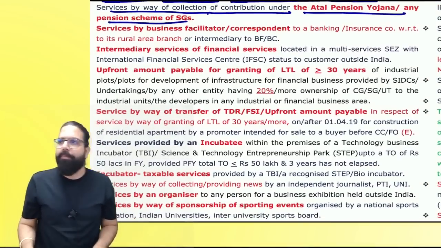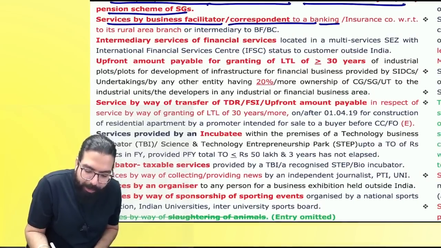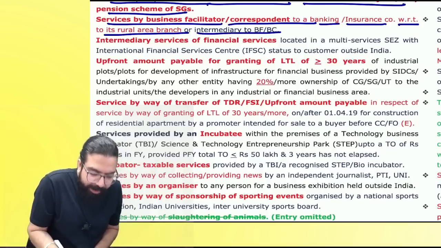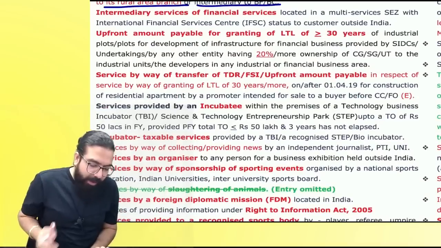Next. Services by way of collection of contribution under Atal Pension Yojana or any pension Yojana, on those collection charges there will be no GST. Then services by business facilitator, business correspondent to a banking company, insurance company with respect to its rural area branch, or intermediary to business facilitator or business correspondent. Do you remember, everyone? Always exempt.